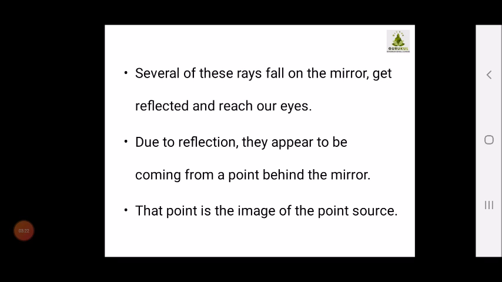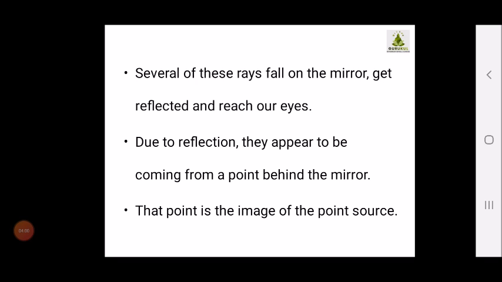Now what happens when you stand in front of the mirror, when you are getting ready to go somewhere, or any light source is there in front of the mirror, you keep any object, you keep a burning candle? Several of these rays fall on the mirror and get reflected and reach our eyes. So how are we able to see? The rays of light fall on the mirror, from the mirror surface they are again given back, they reach our eyes, and hence we are able to see the image of the object.